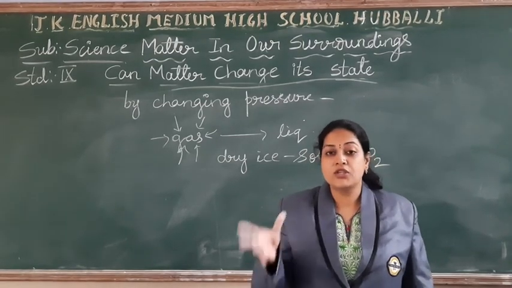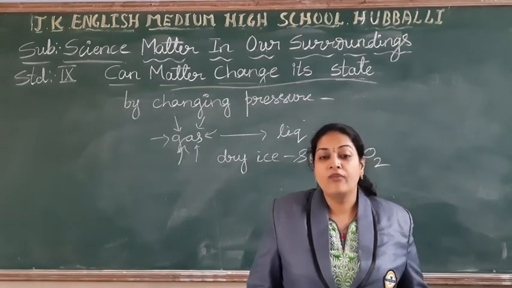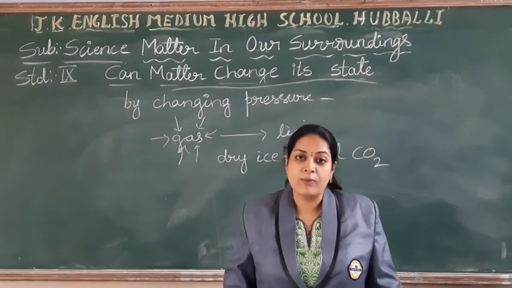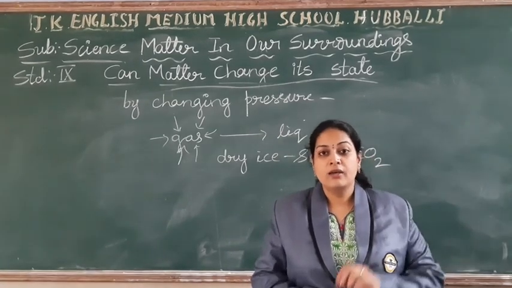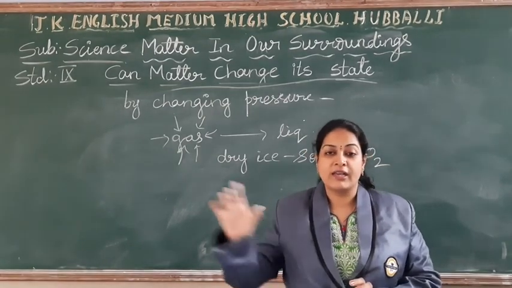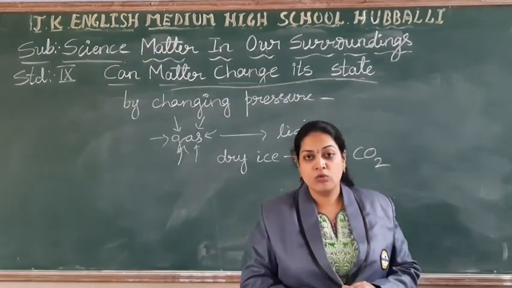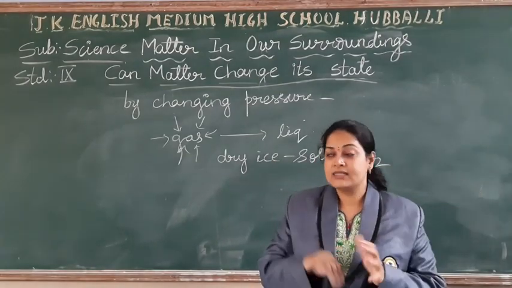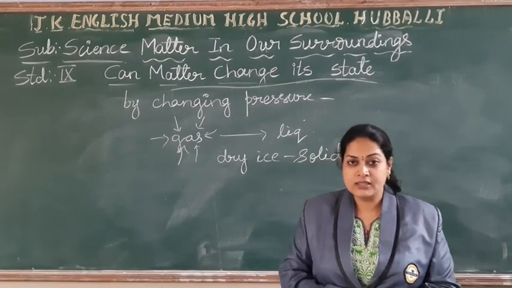When we spoke about the temperature, that time we kept the pressure constant. It may be the latent heat of fusion or vaporization. What we have to observe, you are changing the temperature, but you have kept the pressure constant. That we are writing 1 atmospheric pressure. It's a normal pressure. But in this case, it is not 1 atmospheric pressure. You are changing the pressure, either increasing or decreasing, you are changing the states of matter. Hope you are understanding, students?